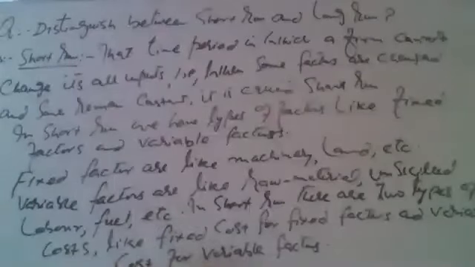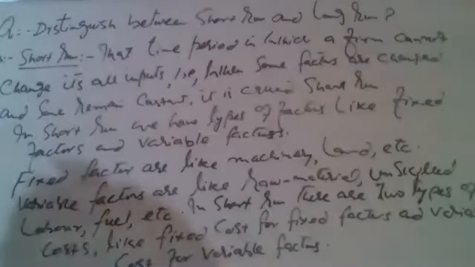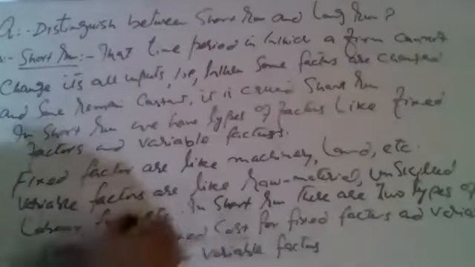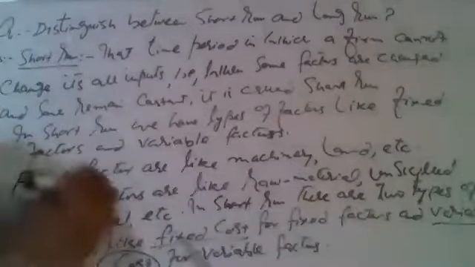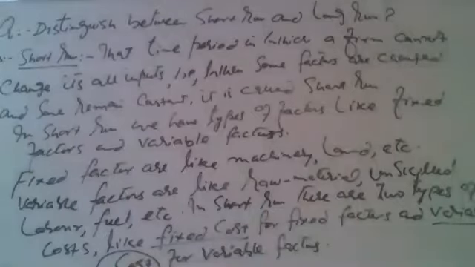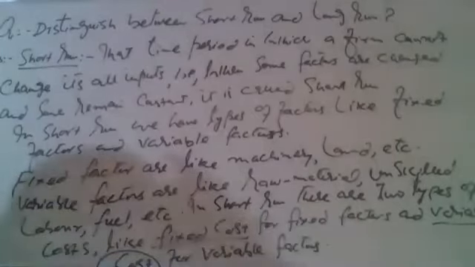Thus, when there are two types of factors, there are two types of costs also. In the short run, there is fixed cost and there is variable cost. Thus, we can say in the short run, there are two types of costs, fixed costs and variable costs, with respect to fixed factors and variable factors. We can write it down like this.